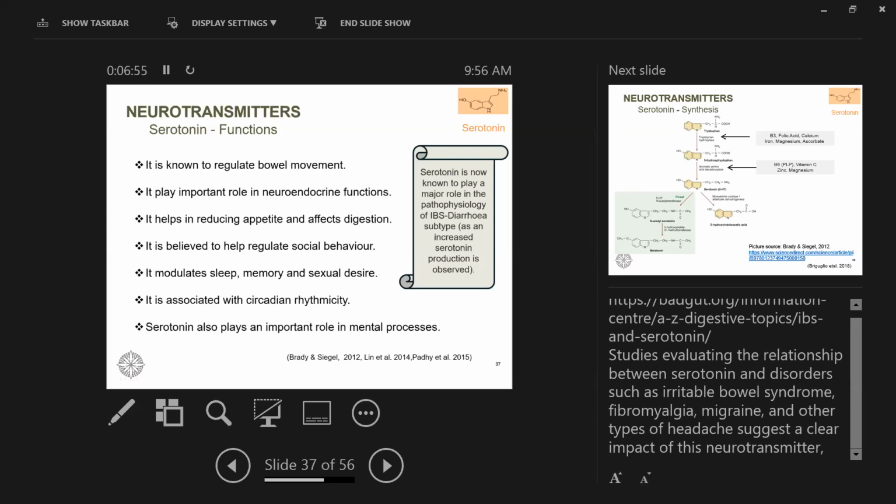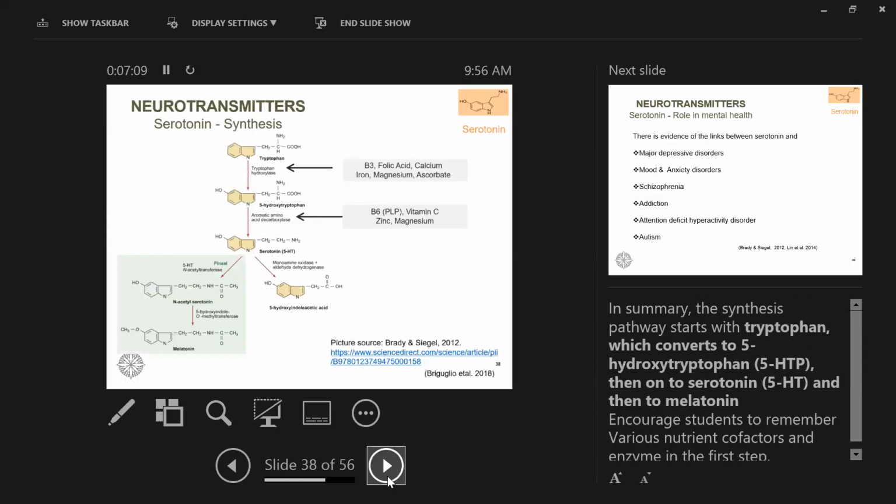One is diarrhea dominant and one is constipation dominant. Serotonin is known to play a role in the IBS diarrhea subtype. In fact, now the evidence is that if somebody has IBS, we need to tackle the neurotransmitter first and then the gut. They have to both go together.